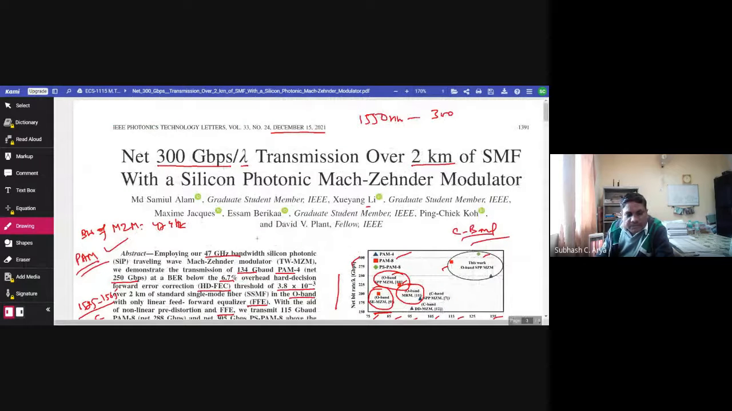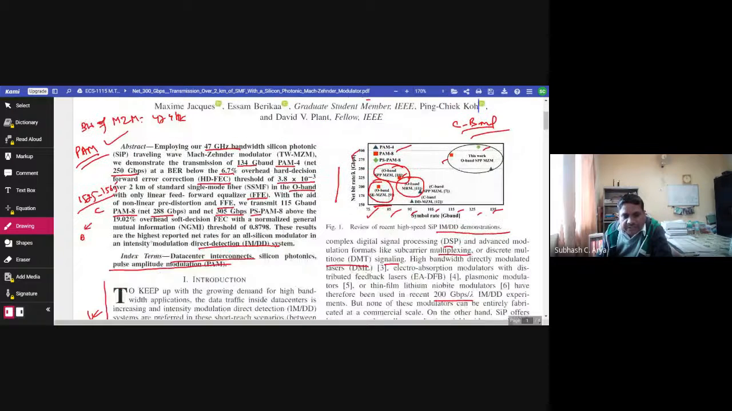So, welcome again. We are reading this article titled Net 300 Gbps per lambda transmission over 2 kilometer of single mode fiber with a silicon photonics Mach-Zehnder modulator. So, in that, let me read this abstract again to recap.